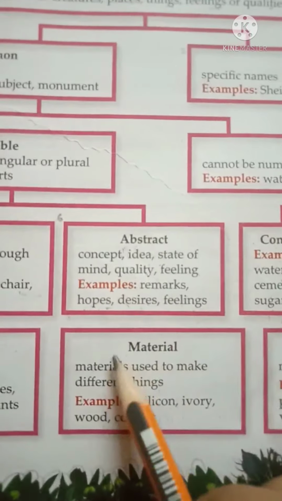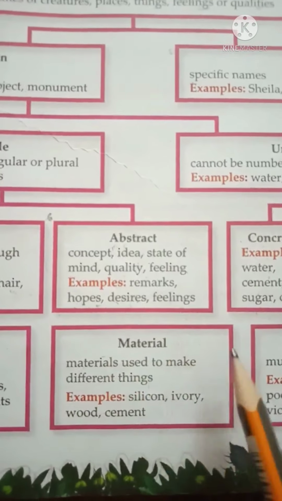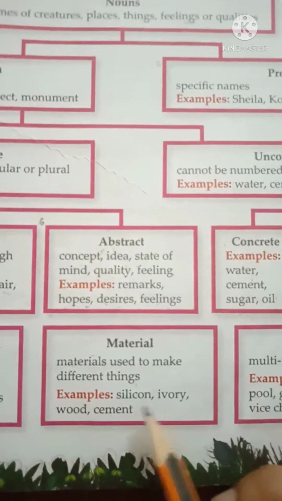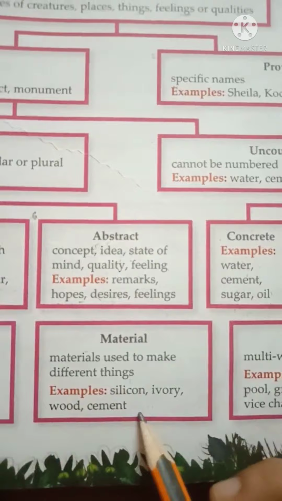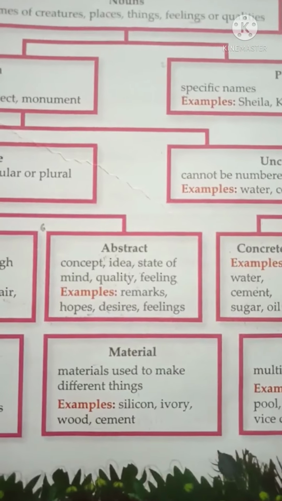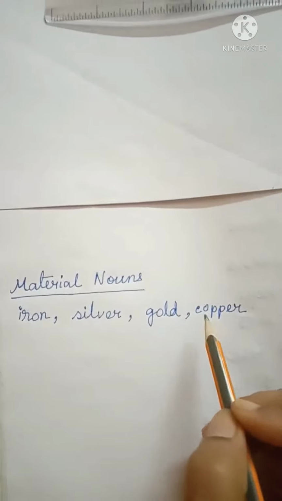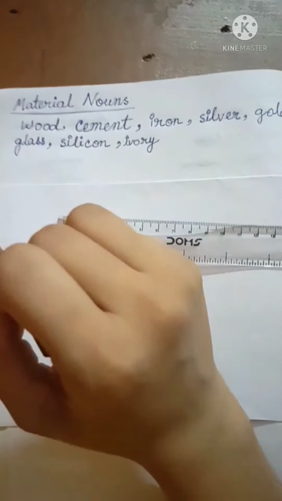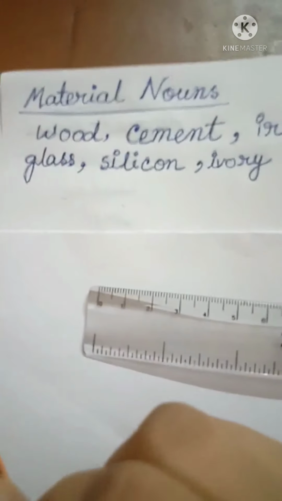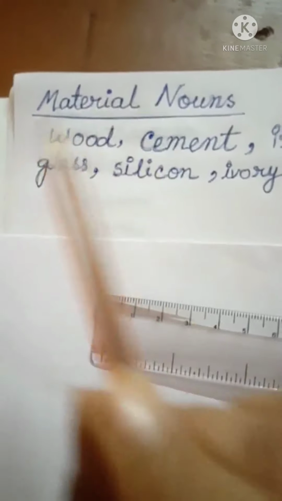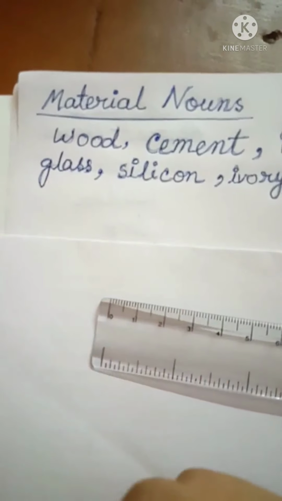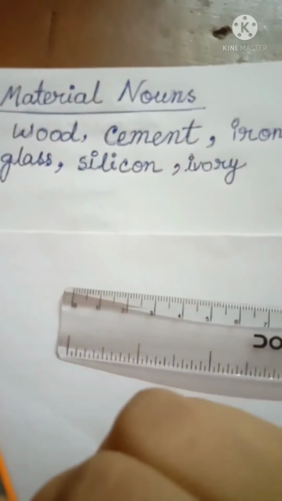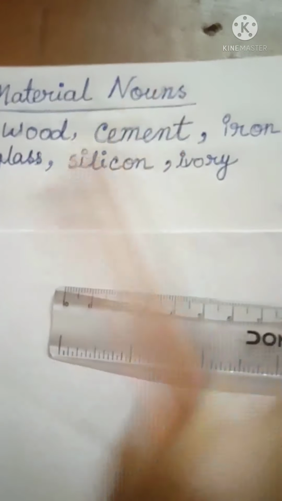Now the next one is material nouns. Material nouns are those from which we can make different other things. See the examples: silicon, ivory, wood, cement. We can see some more examples like iron, silver, gold, copper. Now the question is, why are they called material nouns? See the first example, wood. Just think, from wood we can make so many other things like furniture, like doors, windows. Cement, it is used in building construction. We can make also statues of cement.